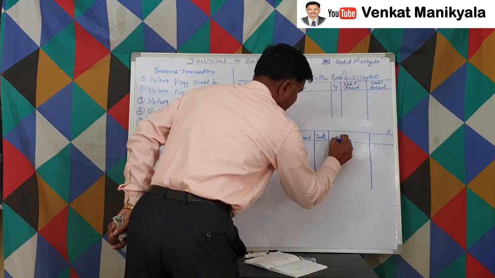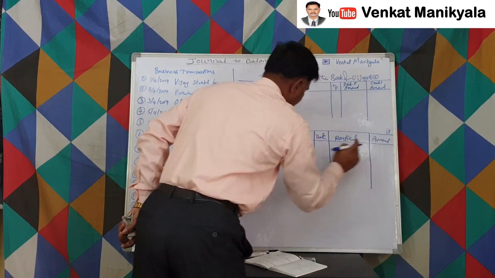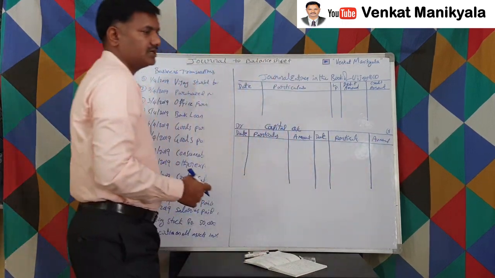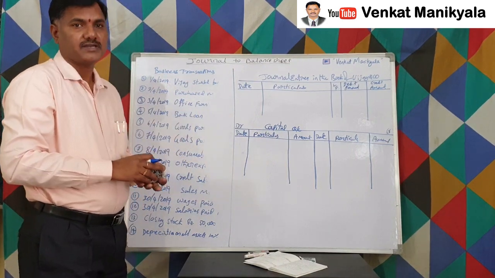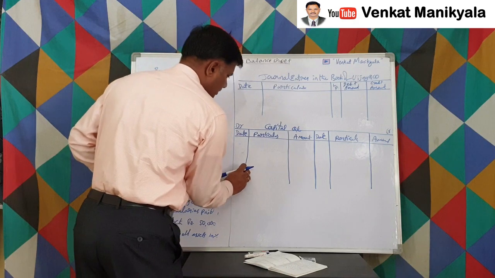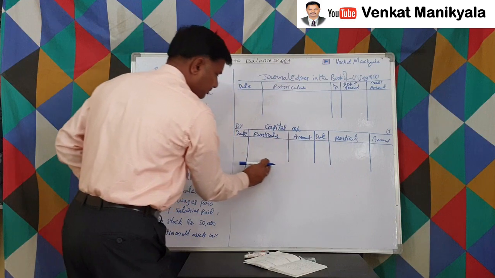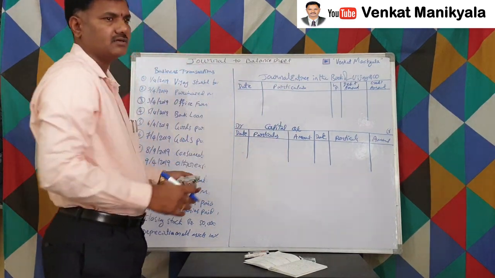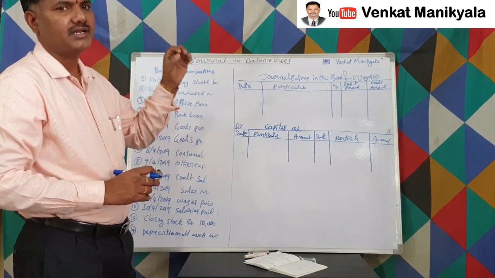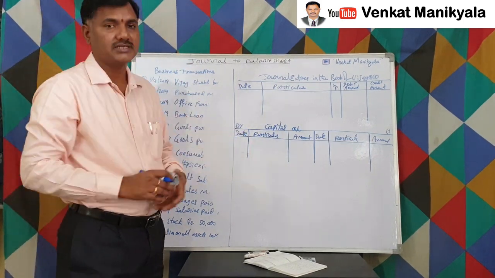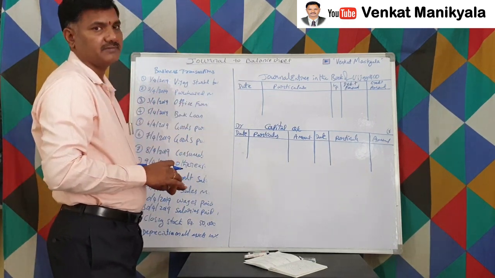Date, particulars, amount. Whatever we have written on this side, the same thing on that side also, right? That is the credit side, this is the debit side. This is an account pro forma, right? Any account. In fact, we can say trading account, P&L account, all ledger accounts. All our accounts' pro forma is the same, but trading account and P&L account we'll discuss later. There the date column won't be there. Why it won't be there, that also we'll discuss. Okay. This is an account pro forma.